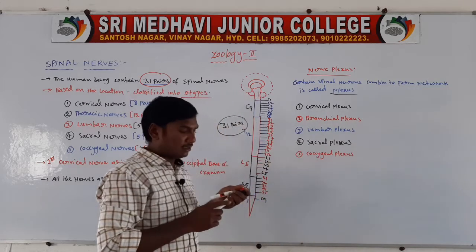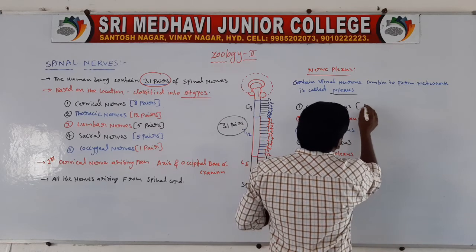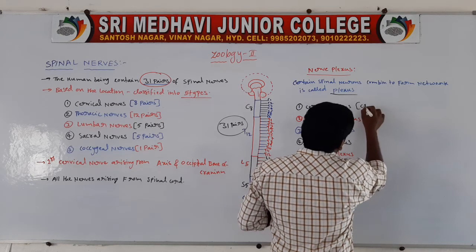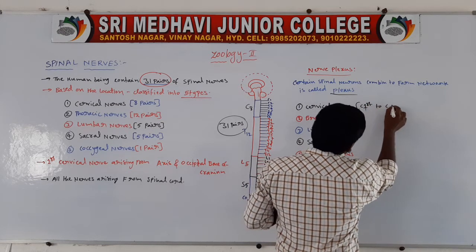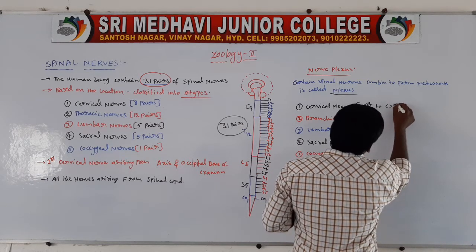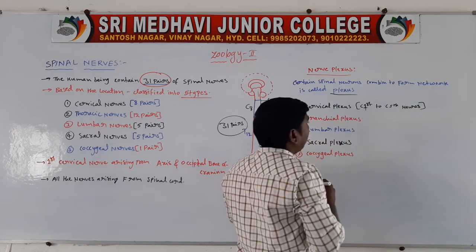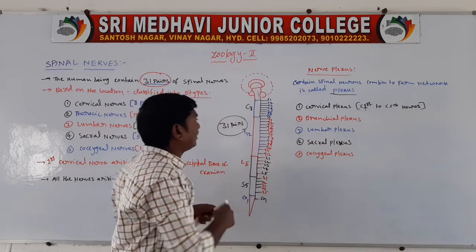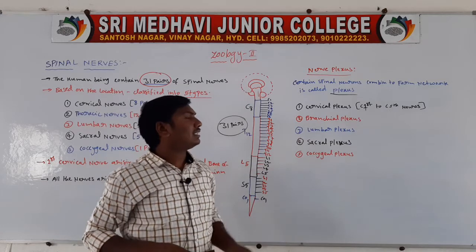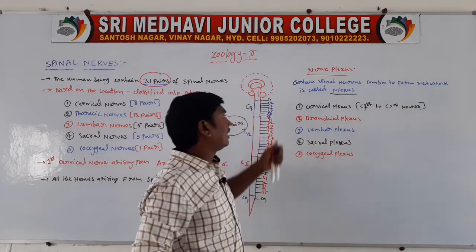First one, cervical plexus. The cervical plexus is formed by the cervical first to cervical fifth neurons. Cervical first neuron to cervical fifth neuron combine to form the cervical plexus.